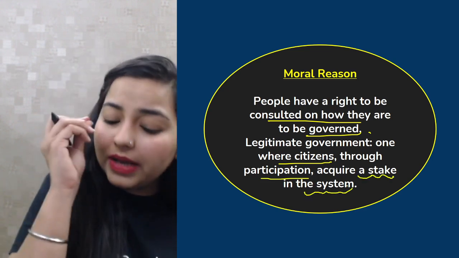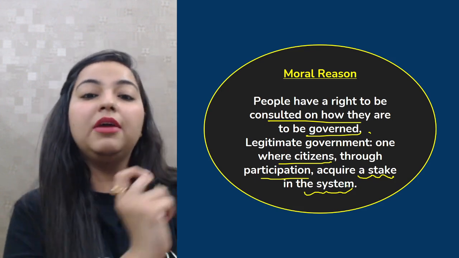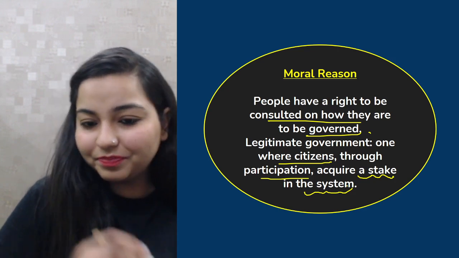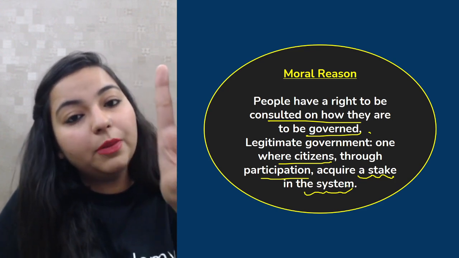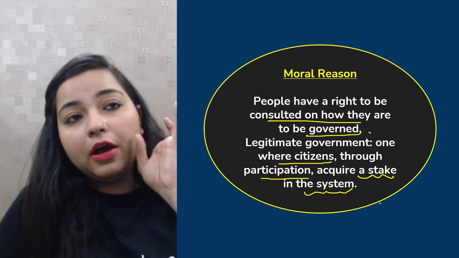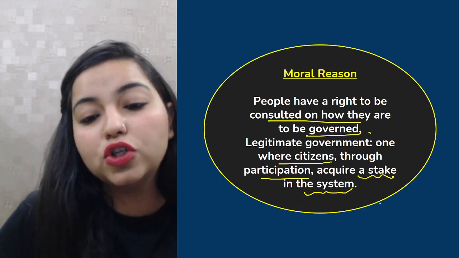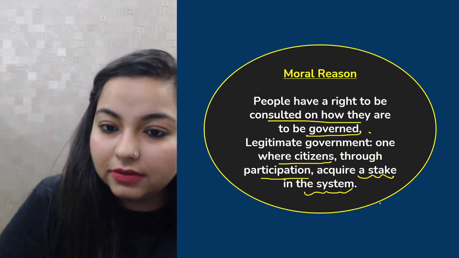Now, you talk about any democratic government. Have you ever seen a democratic government without the participation of the people? No, right? Because a democratic government is of the people, for the people, and by the people. So basically, there should be utmost participation by the citizens of the country to form a legitimate, democratic government.